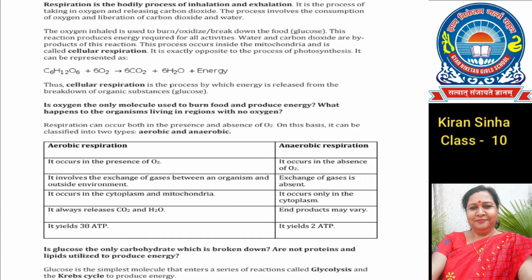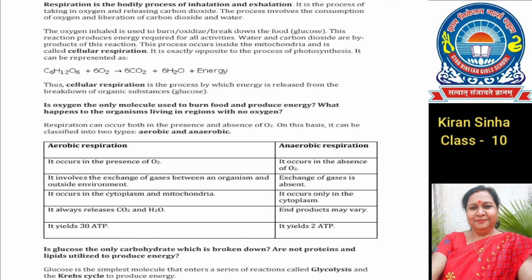So, if we see the overall chemical equation of respiration, the molecule of glucose, C6H12O6, oxidizes by utilizing 6 molecules of O2. It gives 6 molecules of carbon dioxide, 6 molecules of water, plus energy in the form of ATP. This cellular respiration occurs in the mitochondria of the cell.